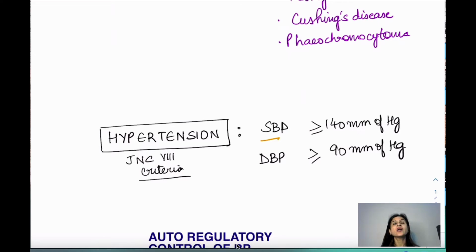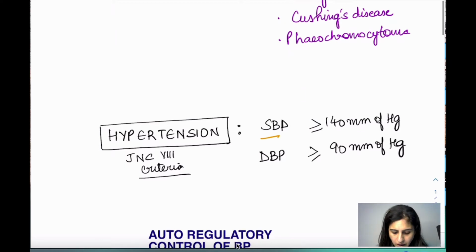So initially we should start with the lifestyle modifications, and when we go to the later stages, then drugs come into the picture. Lifestyle modifications always stay, but drugs are added at a later stage, when lifestyle modification alone is not able to take care of the rise in blood pressure. It's not that we give drugs and stop lifestyle modification. No, lifestyle modifications continue along with the drug therapy.